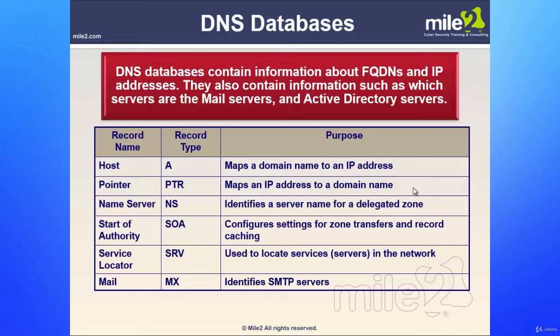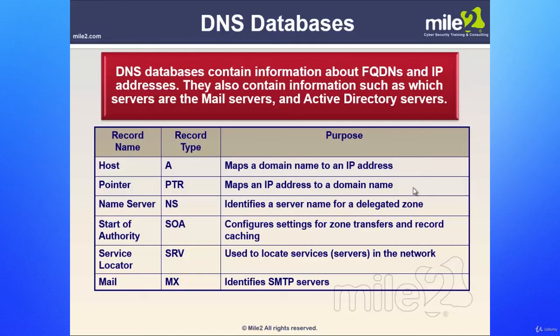We also have what's called the start of authority. The SOA record configures settings for zone transfers and record caching. There are different things within the SOA that you need to know. You need to look at the start of authority record and see what that looks like. It's broken down into the serial number, which is a revision number that also includes the date. We have the refresh rate, which is the refresh interval for secondary DNS servers.